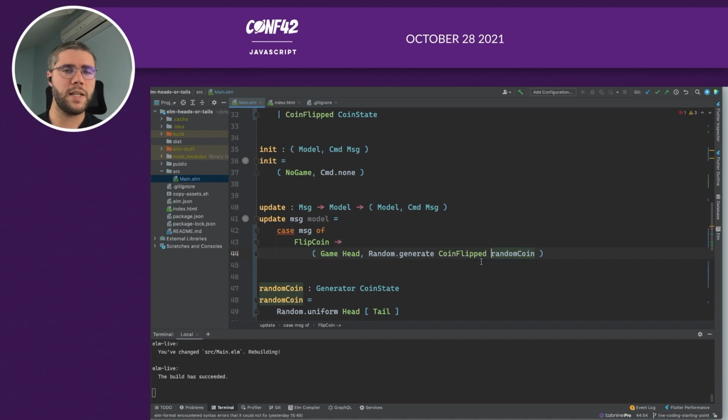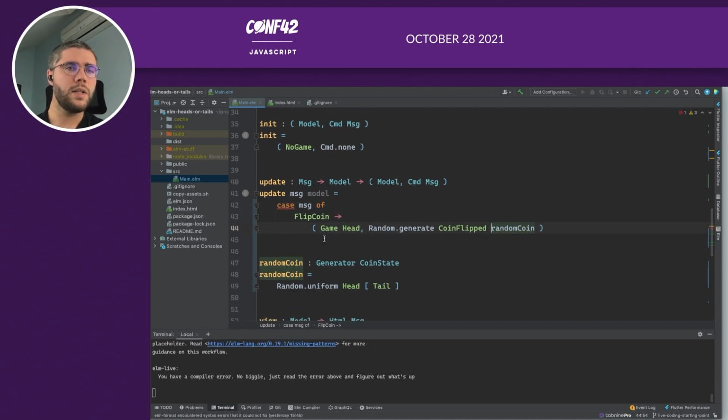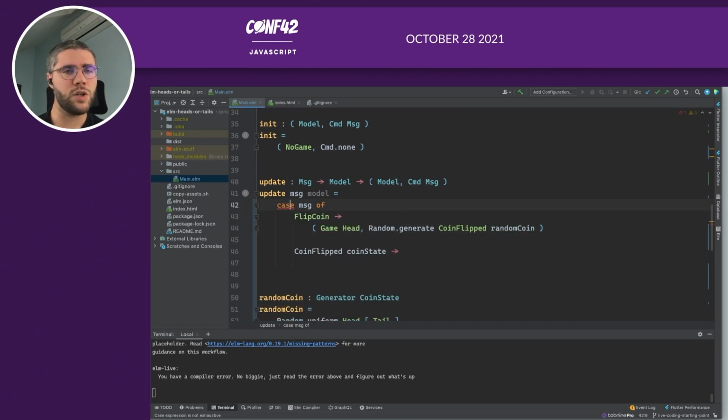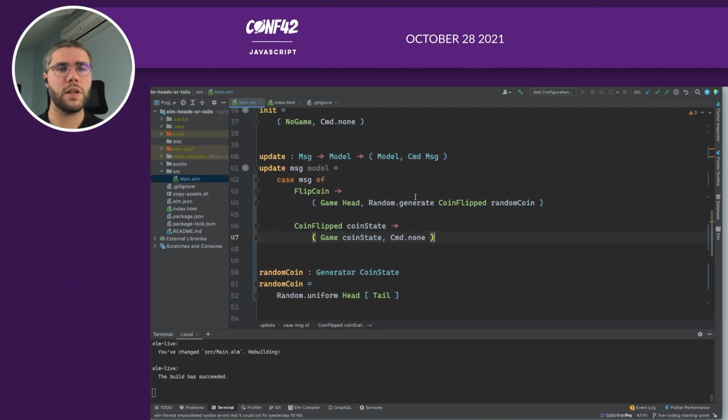So we can give that as argument to random.generate. Once the coin is flipped, the compiler will return a new message that we need to handle. Here, the coin has been flipped, so we can store it inside the state. And we don't need any more side effects, so let's return Cmd.none.